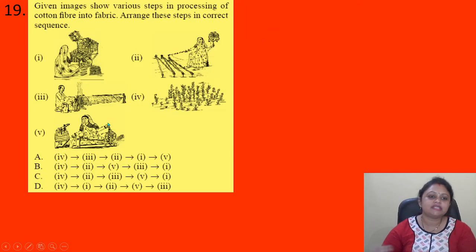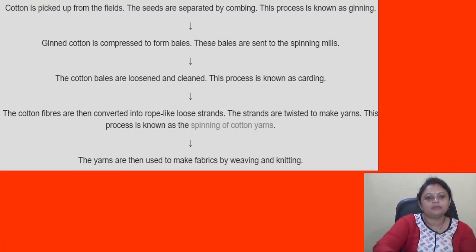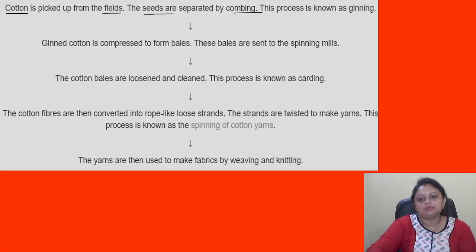Coming to the next question, the given image shows various steps in processing of cotton fiber into fabric. Aren't these steps in the correct sequence? So here all the steps are given and the correct answer is option D. Okay, so what are the steps here? Basically in the picture, see. In the first step, cotton is picked up from the fields, right? The seeds are separated by combing, and this process is known as ginning. That is step 1.